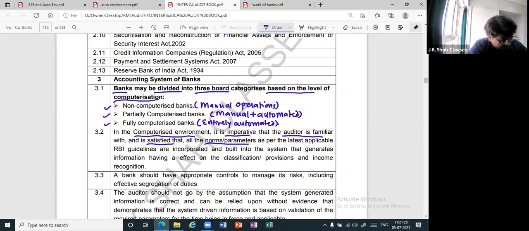Then in a computerized environment, firstly, it is imperative that the auditor is familiar and satisfied with the norms and parameters of the latest RBI guidelines, and that they are incorporated and built into the system that generates information having an effect on classification, provisions, and income recognition. Basically, classification and provisions happen for advances.